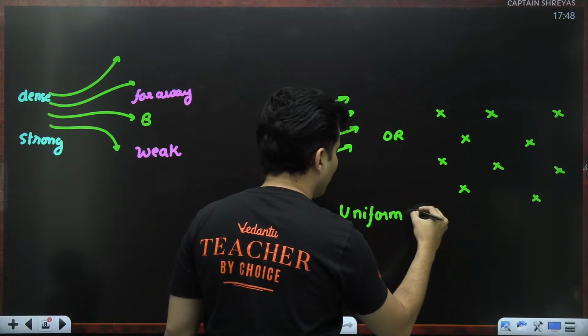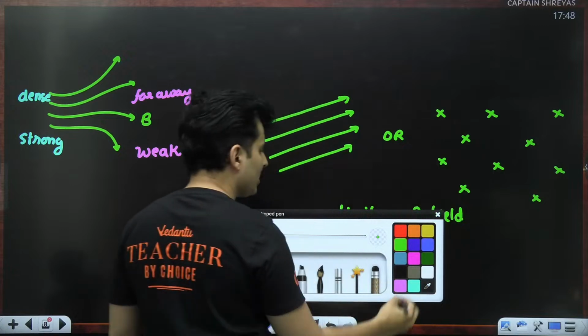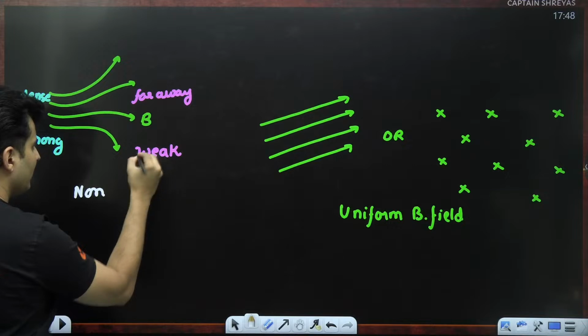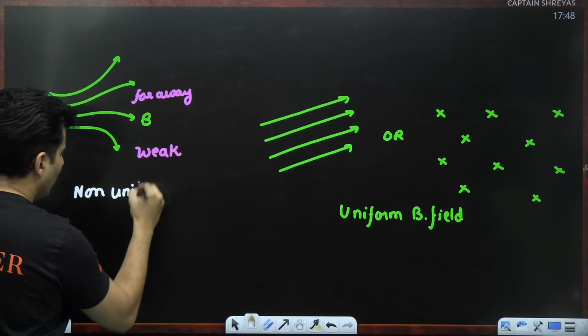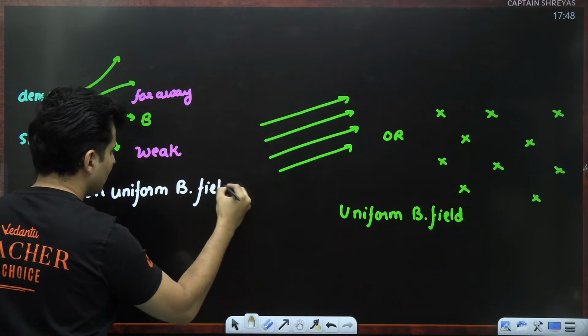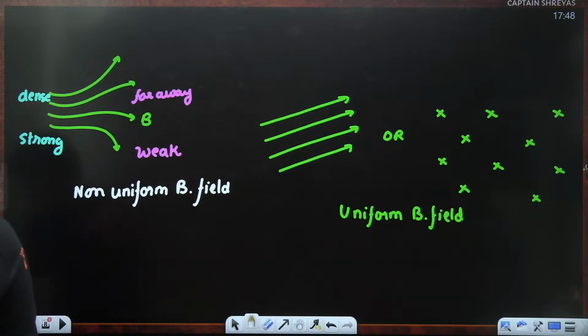This is uniform magnetic field. Whereas this situation right over here, this is non-uniform because it is becoming strong and weak. So this is non-uniform magnetic field. B stands for magnetic, right? So non-uniform magnetic field, correct.